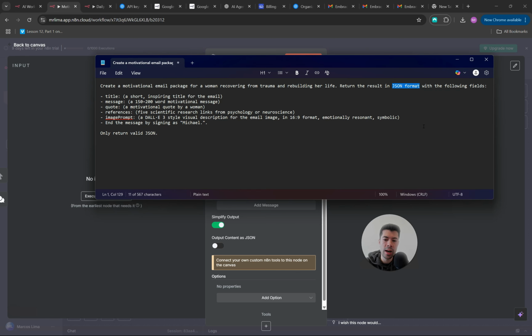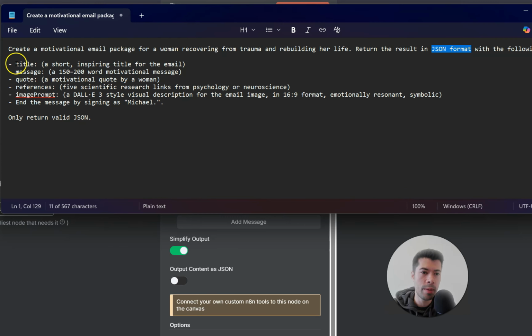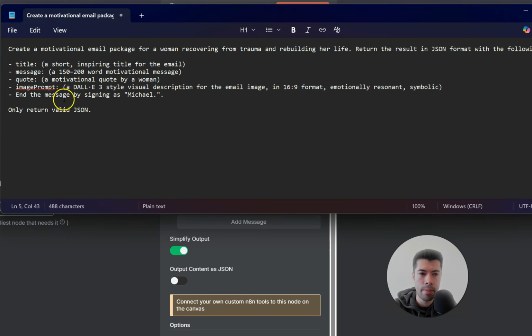And what is an API? It's simply a way that websites and apps communicate with each other. And this is what I want the chat to do. I want my message, our motivational email, to have a title, a message, a quote. This reference part for now I'm going to be taking off because this is a very complex task to get these references here. So at this point in time, we are going to leave only the image prompt and the message signed as this person here.